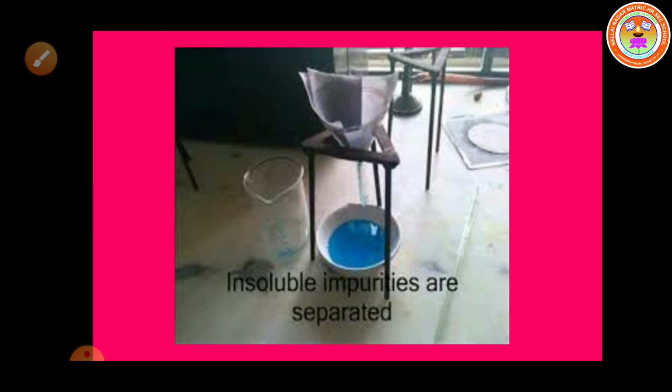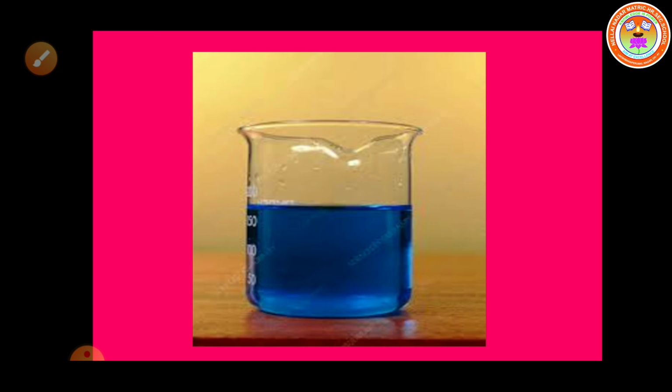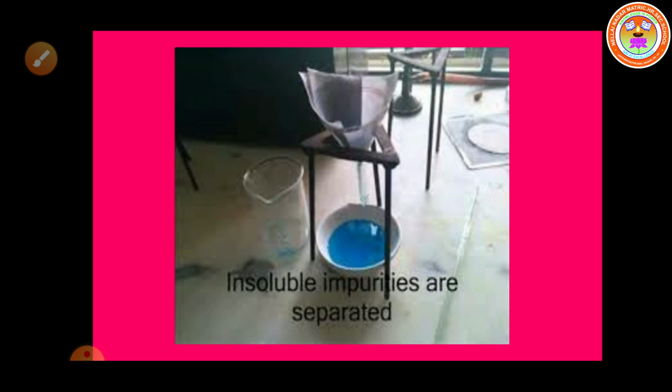So, first we mix the copper sulphate crystals in 100 ml of hot water. After that, filter the contents on a glass plate and allow it to cool.